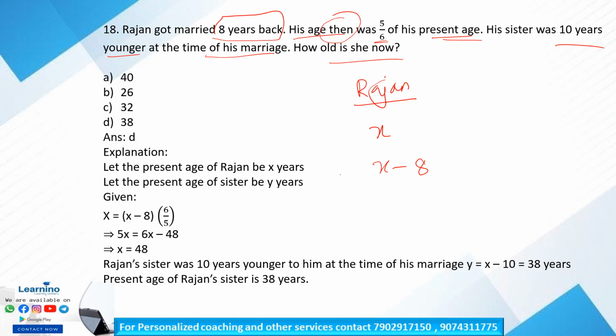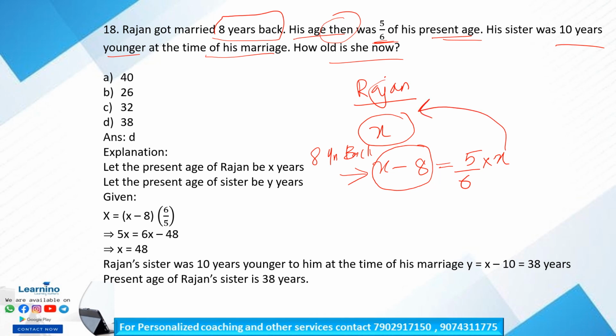So this is Rajan's age 8 years back, X minus 8, that is equal to 5 by 6th of his present age. This is given in the question itself. So this is the present age, this is the age 8 years back. By solving this, we will get the value of x, that is the present age of Rajan.